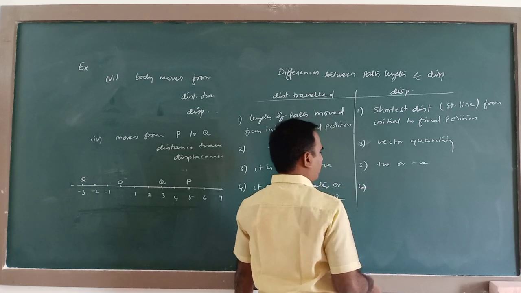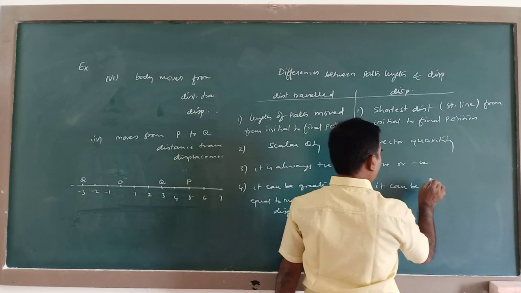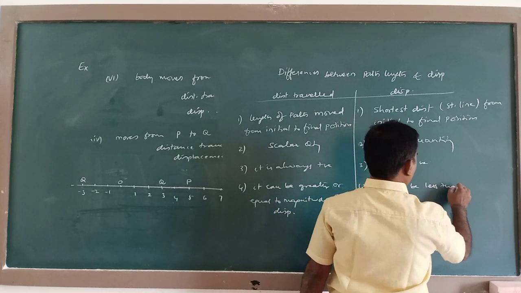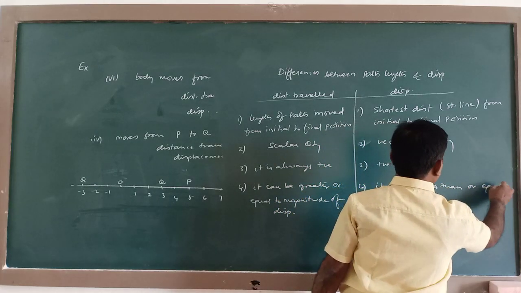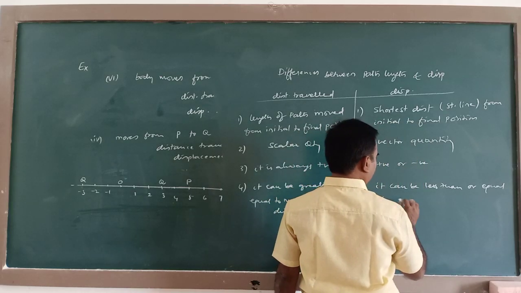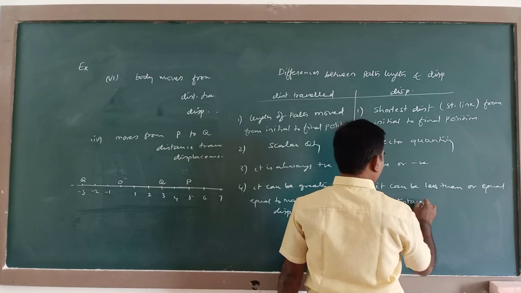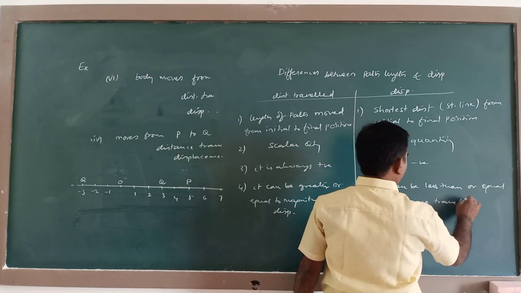Here, displacement magnitude can be less than or equal to distance traveled.